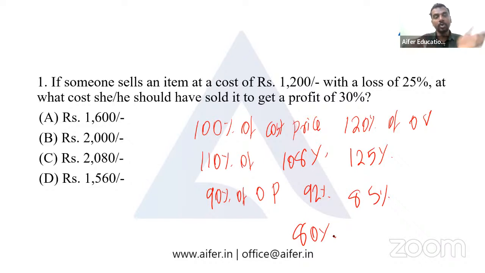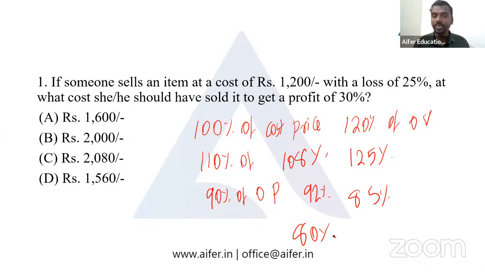100% of the cost price, 120% of the cost price. So when it's sold and bought at the same price, it's sold at 100% of the original value. When there is a profit of 5%, it's sold at 105% of the original value. When there is a profit of 10%, it's sold at 110%. When there is a profit of 25%, it's sold at 125%.